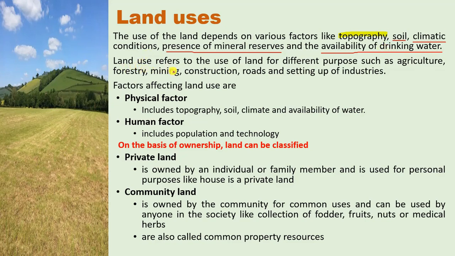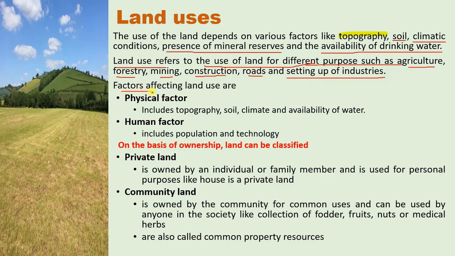So land use refers to the use of land for different purposes such as agriculture, forestry, mining, construction, roads, setting up of industries. All these different uses of land make the land use pattern. So these are collectively known as land use pattern.